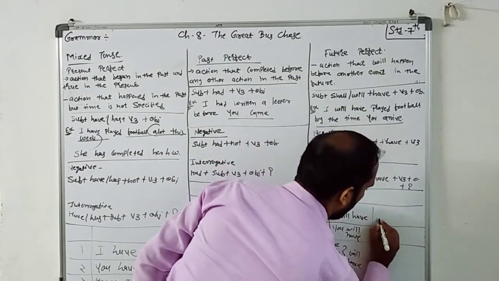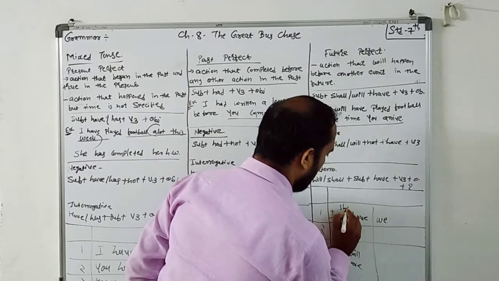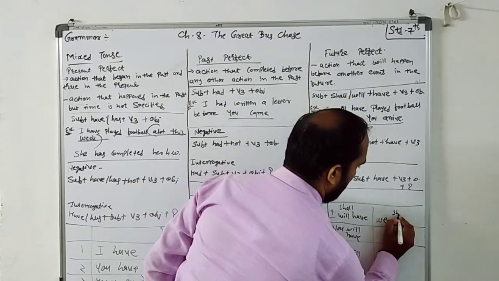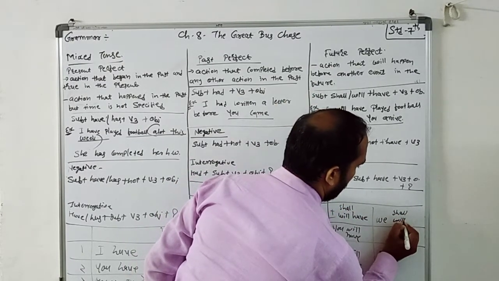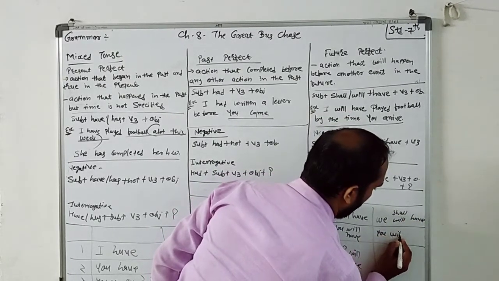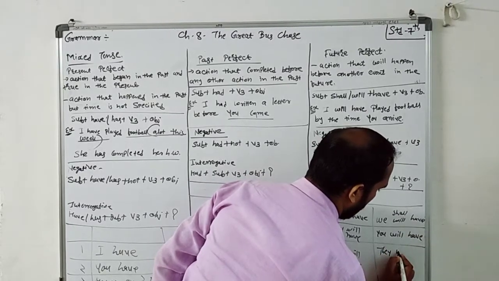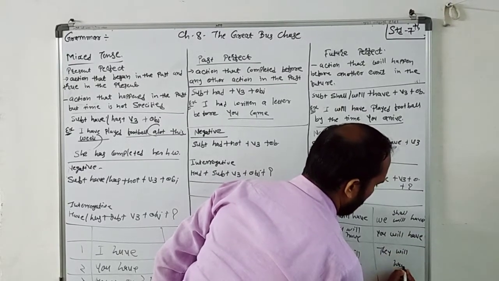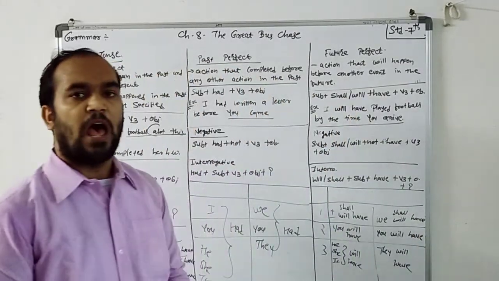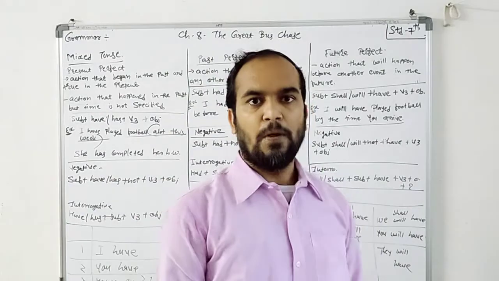Here we, you can also use shall: we shall or will have, you will have, and they will have. So students, I hope you understand this perfect tense properly.